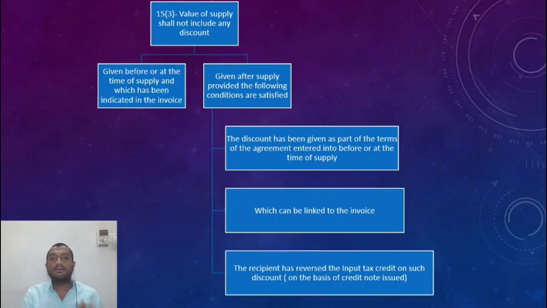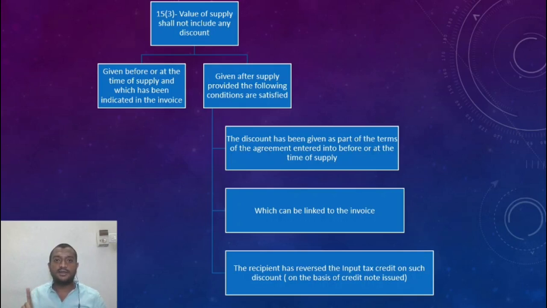So if it is before the time of supply, is it indicated in the invoice that has been given? So let us say you go to any stationery shop, normally this Asia Law House or some big showrooms, where the discount is printed on the invoice that is given to you. So this is a clear before or at the time of supply discount, and the condition for you to exclude the discount from the value is, if it is given before or at the time of supply, it has to be shown in the invoice separately.